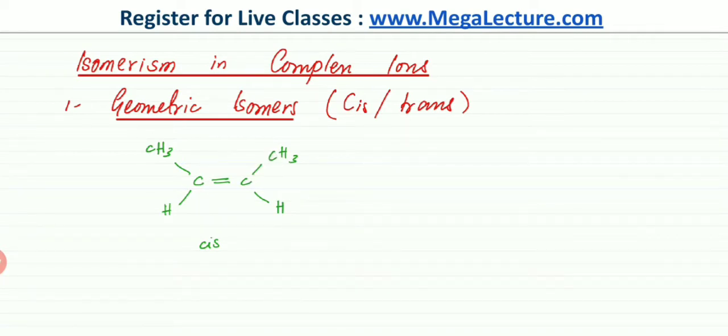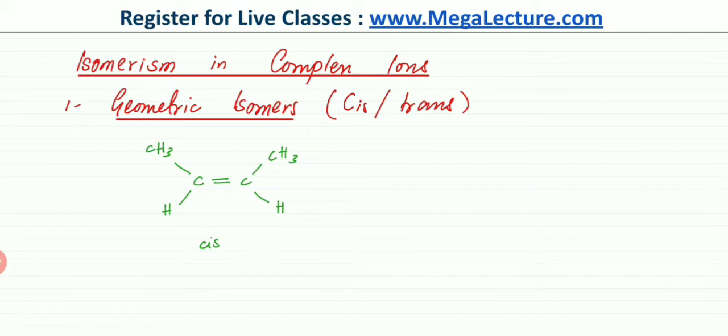Now, for cis and trans and geometric isomers, one version was that the CH3s or the hydrogens or any groups, these two groups had to be different, and these two groups over here around the double bond, they had to be different. So if the same type of groups were pointing in the same direction, then it was known as the cis version of the molecule, which is true for this particular molecule over here.